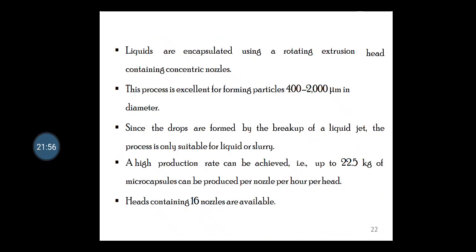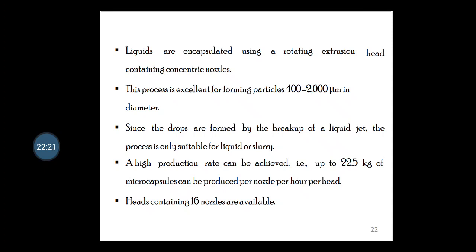Liquids are encapsulated using a rotating extrusion head containing concentric nozzles. This process is excellent for forming particles in the range of 400 to 2000 micrometers in diameter. Since the drops are formed by the breakup of a liquid jet, the process is only suitable for liquid or slurry. So not to forget this step as well.